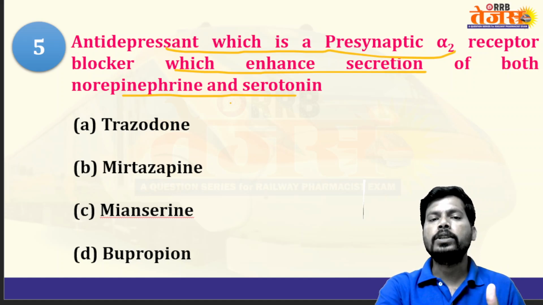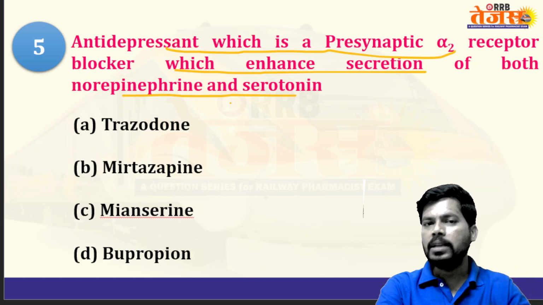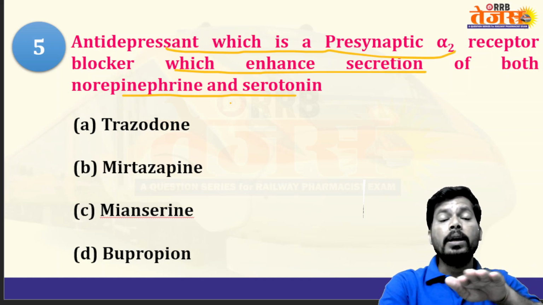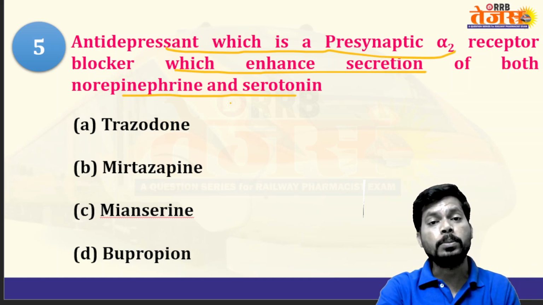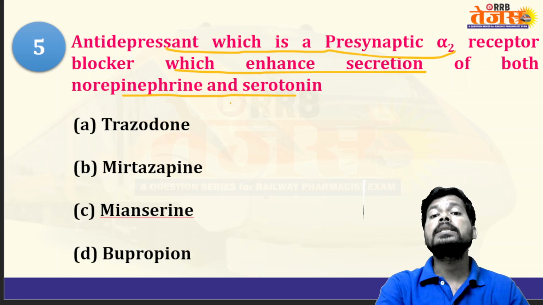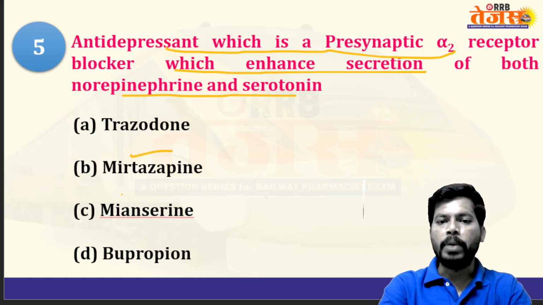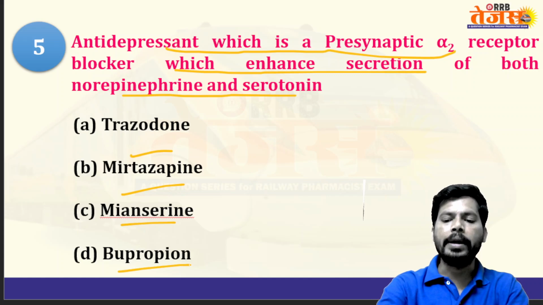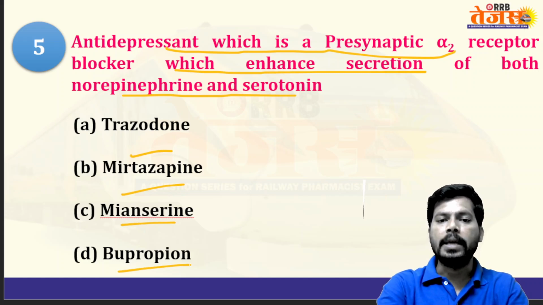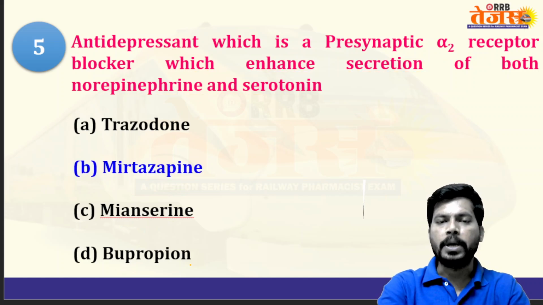Agonism of the alpha 2 receptor decreases the release of neurotransmitter. Blocking or antagonism of the alpha 2 receptor, nothing but an autoreceptor, increases the release of neurotransmitter. Examples like trazodone, mirtazapine, mianserin, bupropion are all atypical antidepressants, and here the answer is mirtazapine.